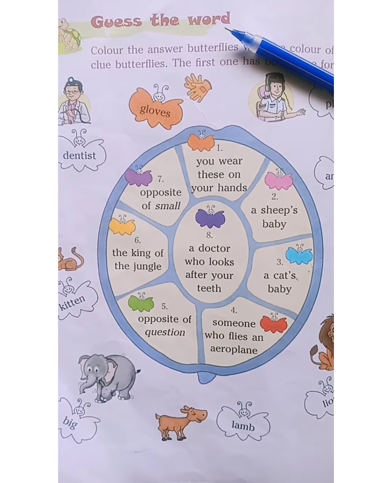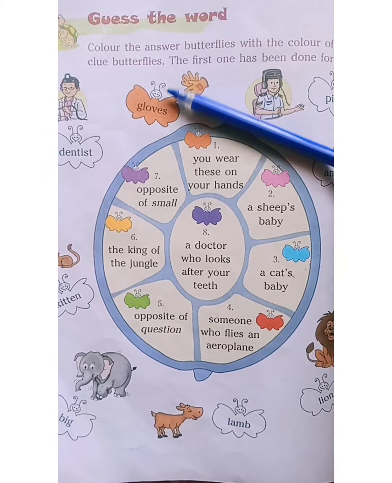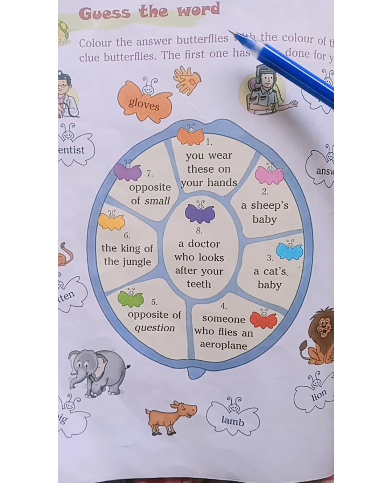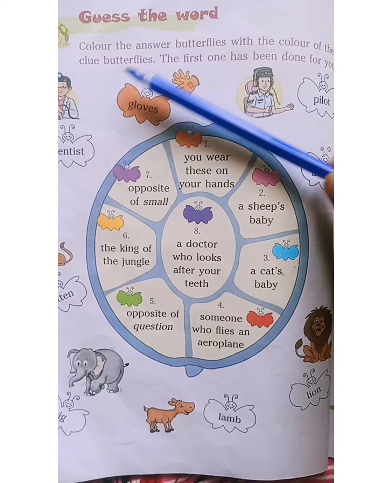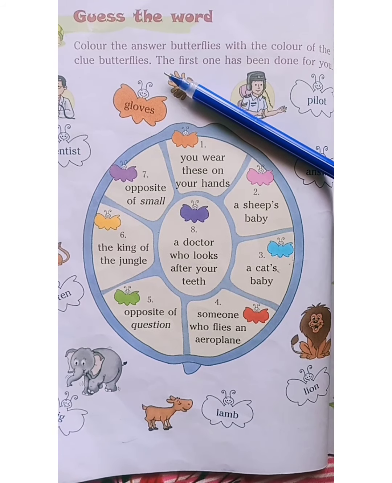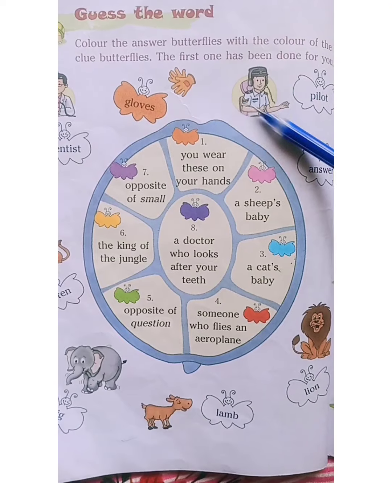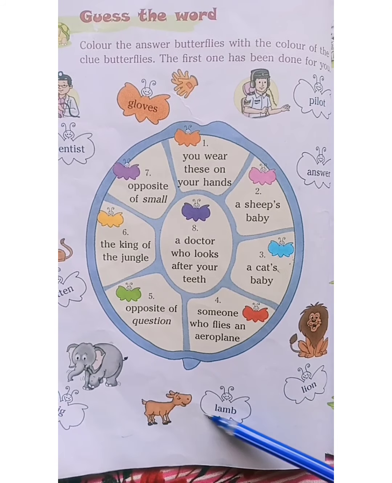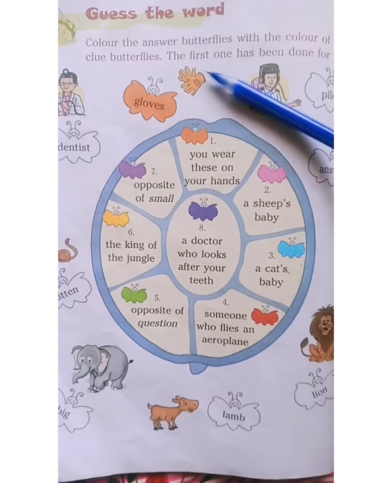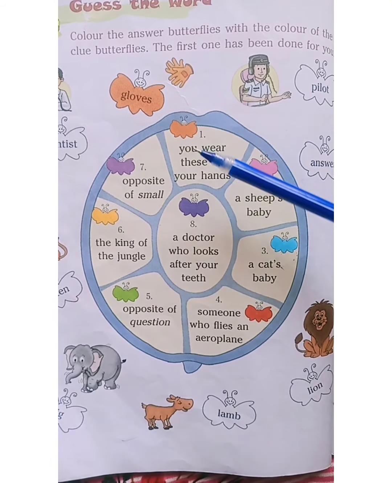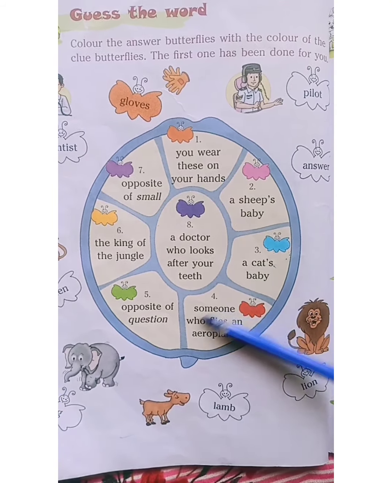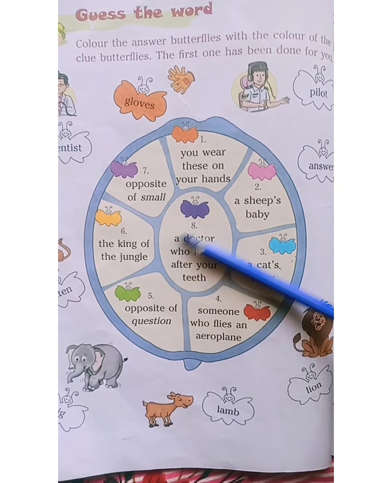Guess the words. Okay, look here. Color the answer butterflies with the color of the clue butterflies. These are the answer butterflies.